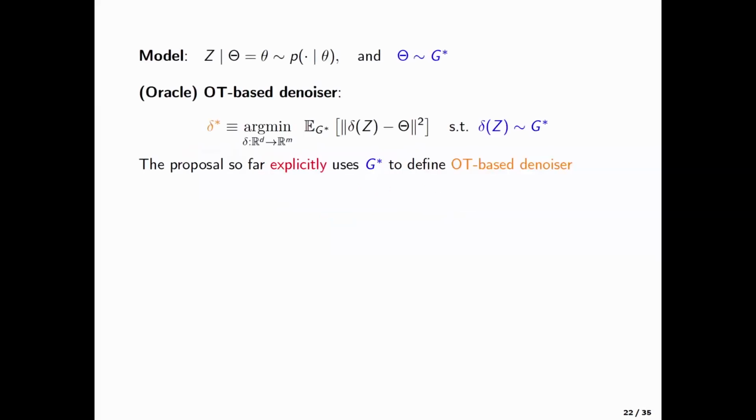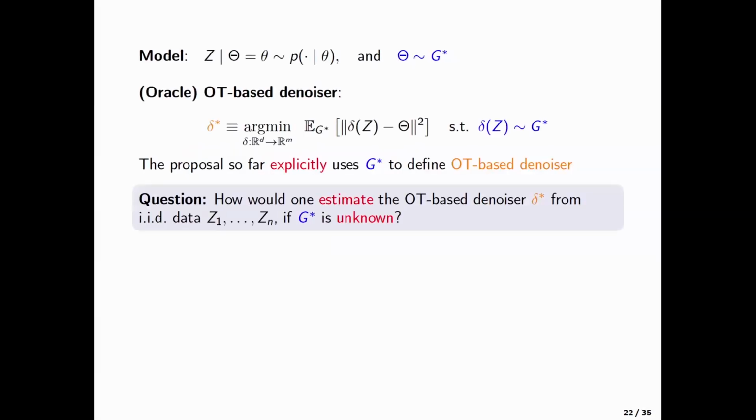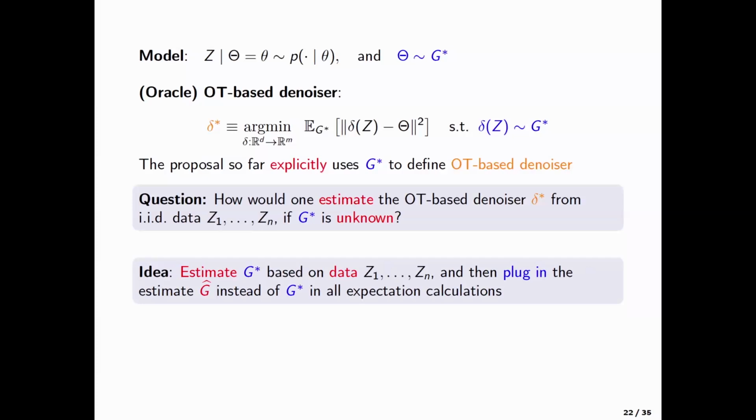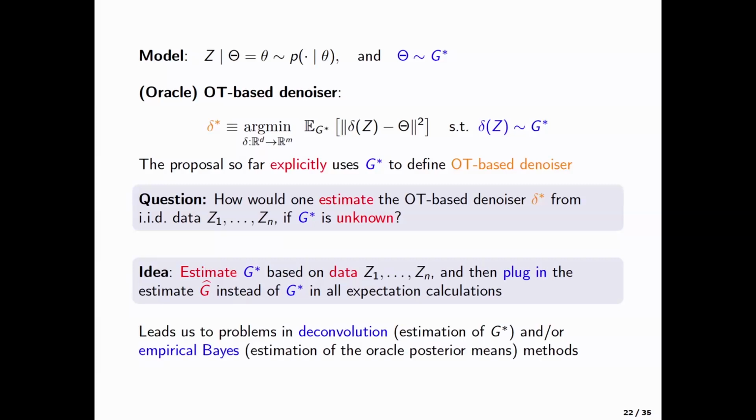Okay, so the main thing now is I want to, of course, estimate G star, right? Because that's unknown, prior from the observation Z1 through Zn. And then once I have an estimate of G star, I'm going to plug it in all the probability calculations, the probability expectation calculations that G star was involved with, G hat, and hopefully something nice will happen.